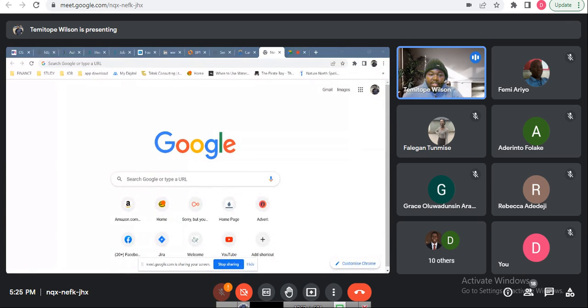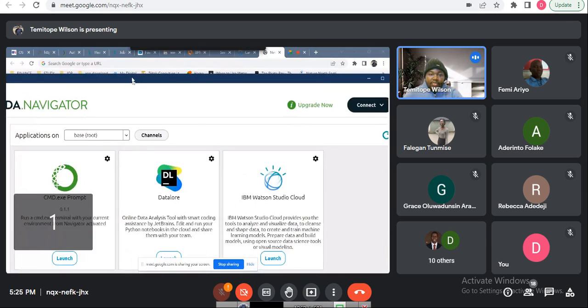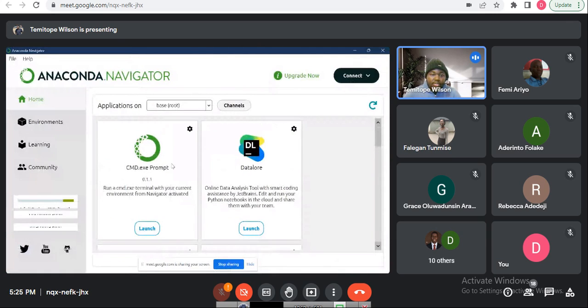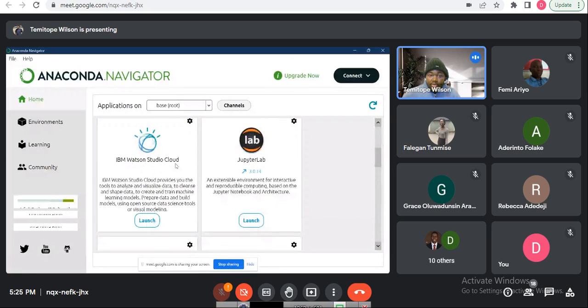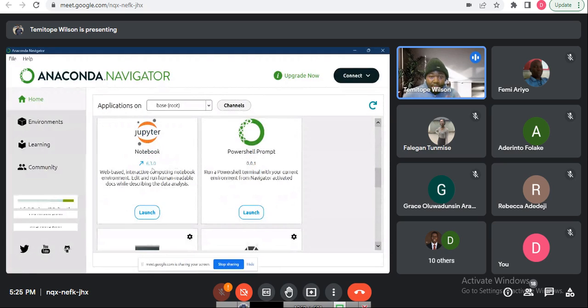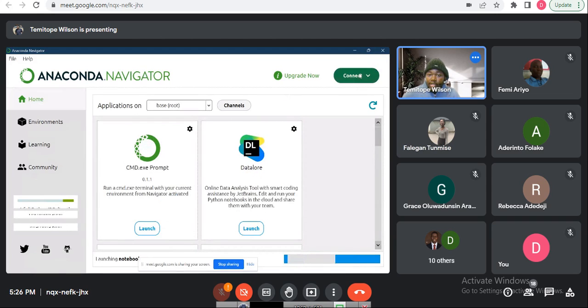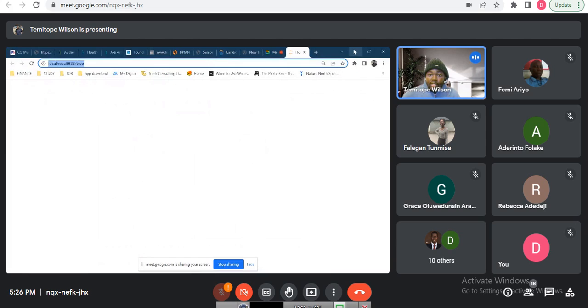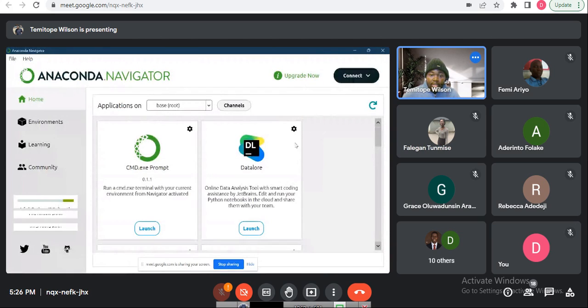For Python generally, we make use of different formats, but tonight I'll be making use of Jupyter Notebook, which is just a notebook. There are different notebooks you can use. You can use Spyder, you can even use a normal notebook on your laptop. But I love Jupyter Notebook because it gives me this interface to give explanations to my data from time to time. So I'm just going to launch this one, and then we can start.